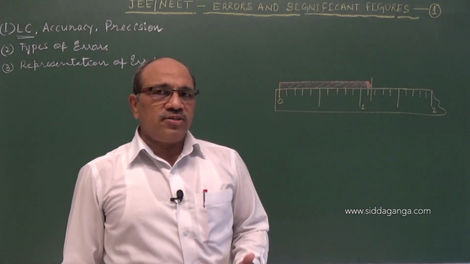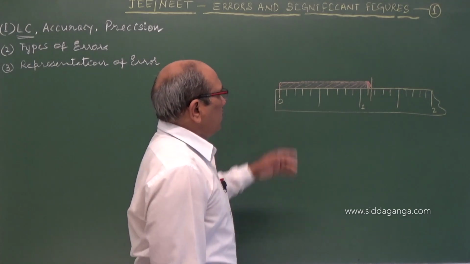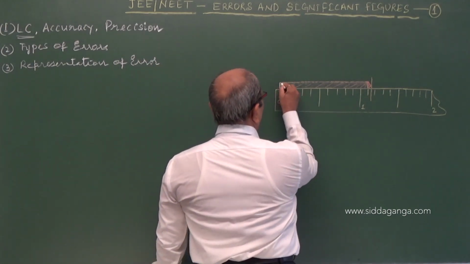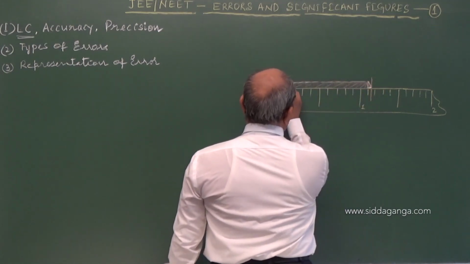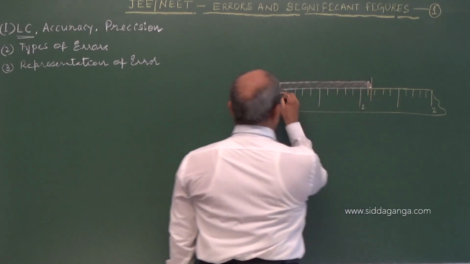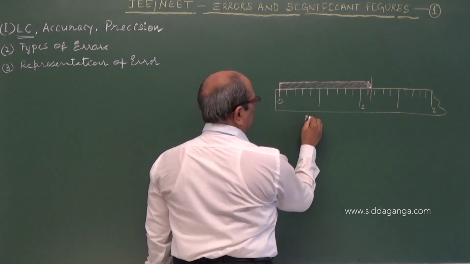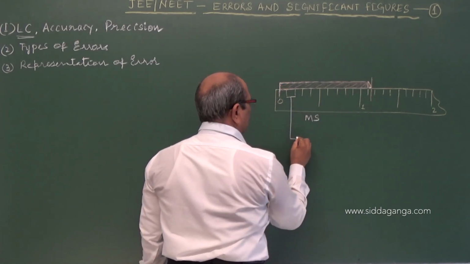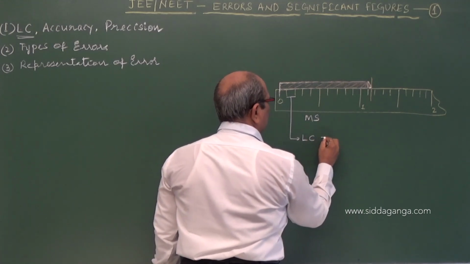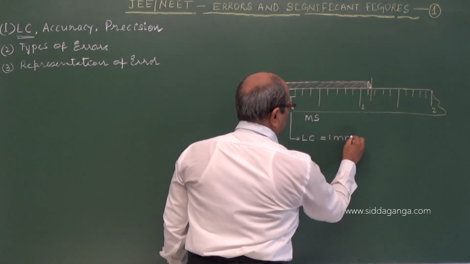Let us take, for example, a pencil of certain length. To measure it, one end is kept at the 0 of a meter scale, whose minimum measurable value, the least count of the instrument, is 1 millimeter.